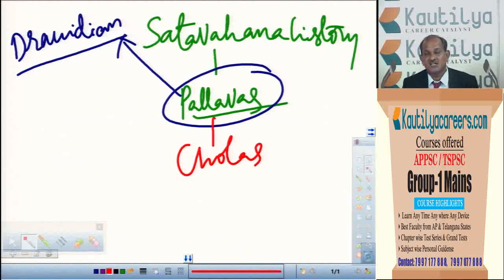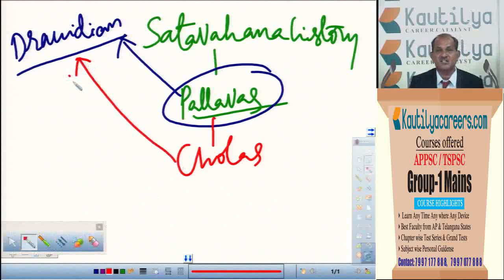That is one side. Regarding the administration, these people established a very perfect administration, and the most important thing that generally in competitive examinations they ask regarding the Cholas is local self-government. So these people developed the local self-government. Regarding the local self-government of the Cholas, a question is being asked. So we have to study in general the administrative system they had, and in what way they developed the local self-government. Regarding the Cholas, we have to study this. And as a continuation of Dravidian temple architecture, what were the important monuments that these people constructed?